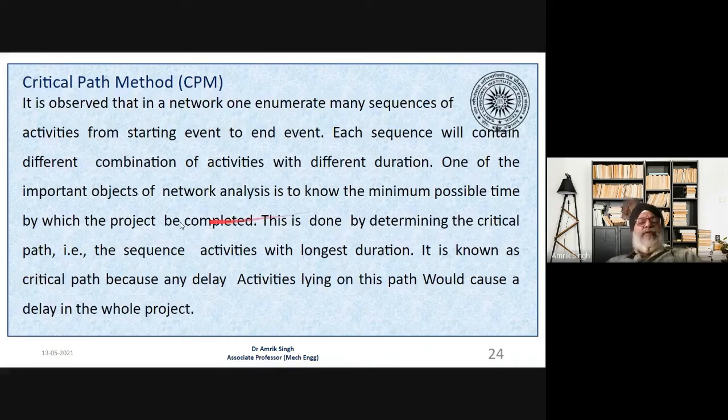So one of the important objectives of network analysis is to know the minimum possible time by which the project can be completed. This is done by determining the critical path, as I told, that is the sequence of activities with the longest duration. It is known as a critical path because any delay on an activity lying on this path would cause a delay in the whole project. So we have to identify the critical path.